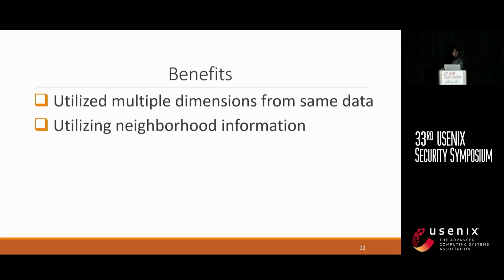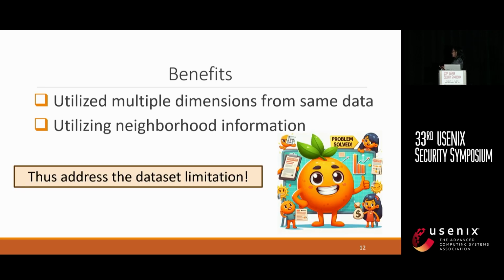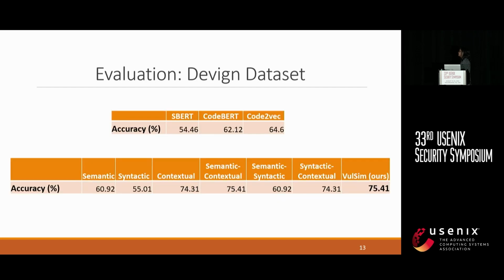So we utilized multiple dimensions for the same data. We are also utilizing neighborhood information. What we are achieving? So we are addressing the dataset limitation of the current approaches.